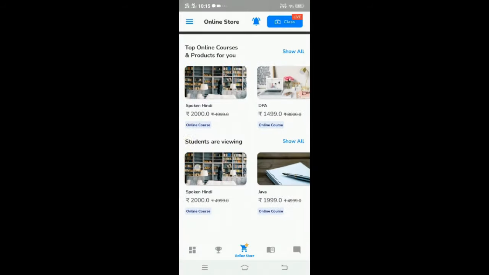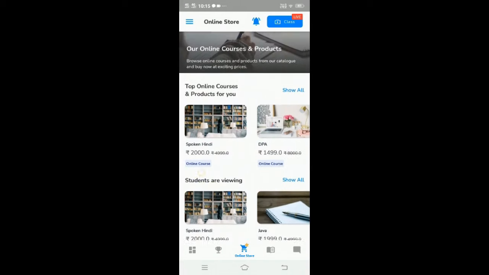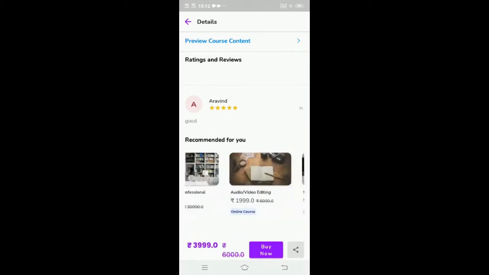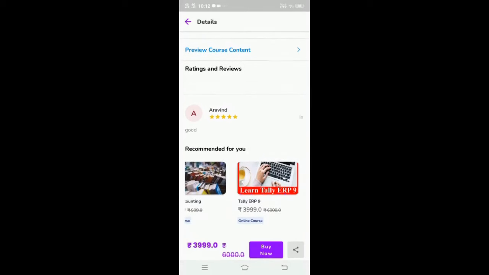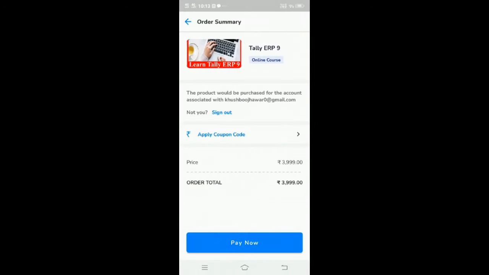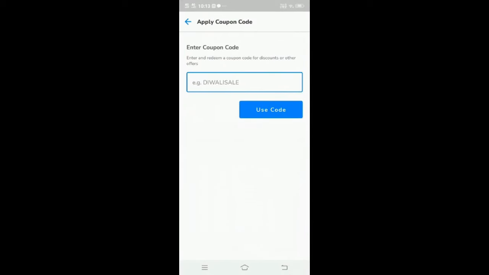So you can just fill in all your information and you will get this page, and here you can just pay and buy the course. If you have any coupon code, just apply that. If you don't have, no problem.